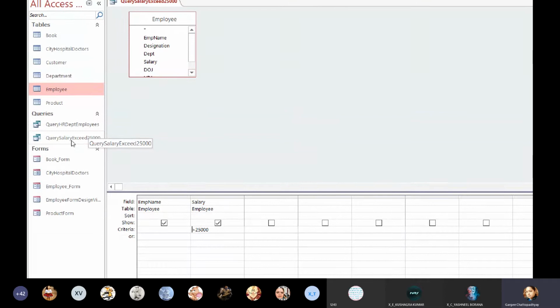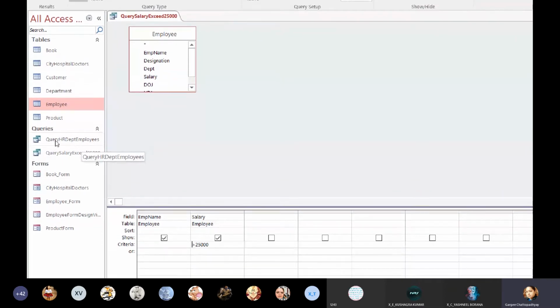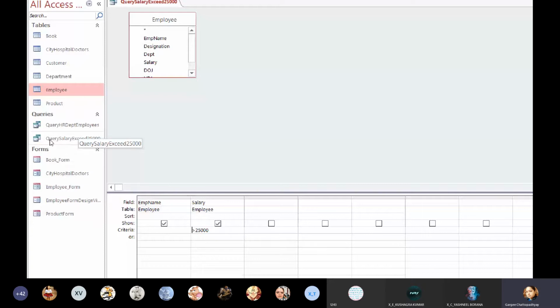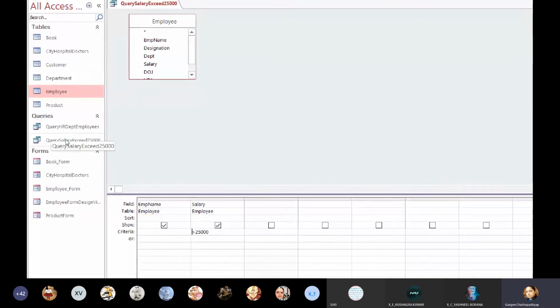So you can see over here that it becomes very easy to understand. Yes, this one is query HR department employees. That is, it has something to do with HR department employees. Later on, when I have too many queries in my database, it will be easy for me to figure out which one I am looking for. And this query word in the beginning says that this object is a query.